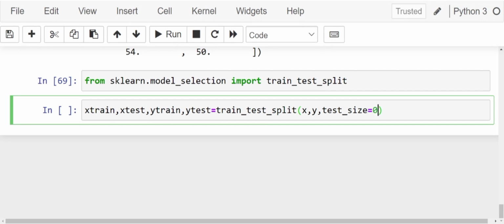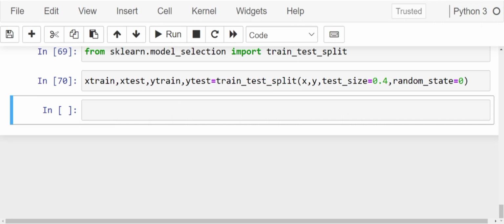Let's say 0.4. So basically 40% of your data will be testing data and 60% of your data will be training data. And let's say random_state equals 0.